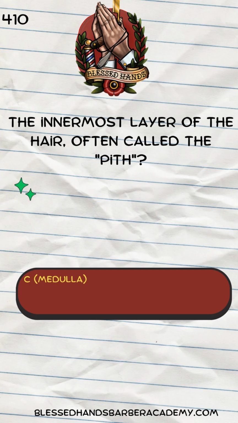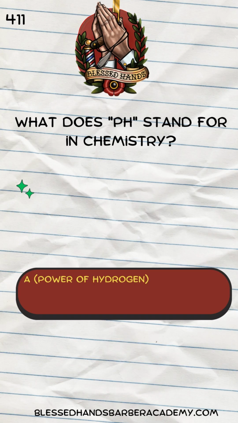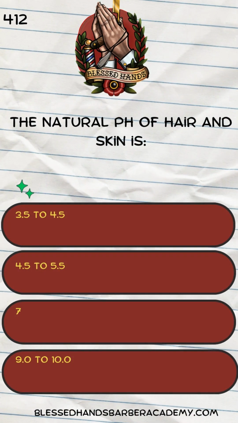Medulla. What does pH stand for in chemistry? Power of hydrogen, potential heat, partial hair, pure health. A. Power of hydrogen. The natural pH of hair and skin is 3.5 to 4.5, 4.5 to 5.5, 7, 9.0 to 10.0.